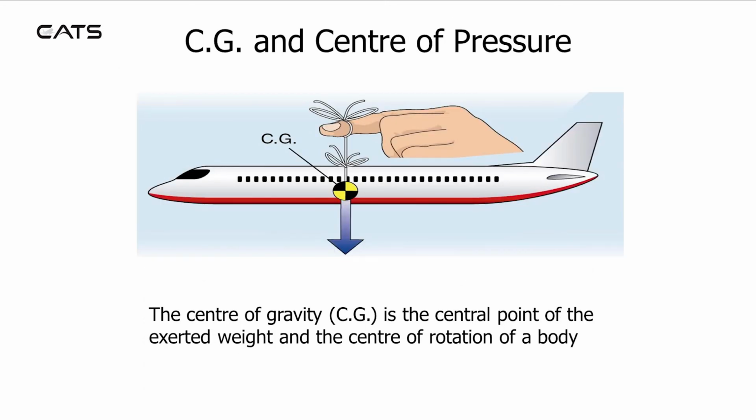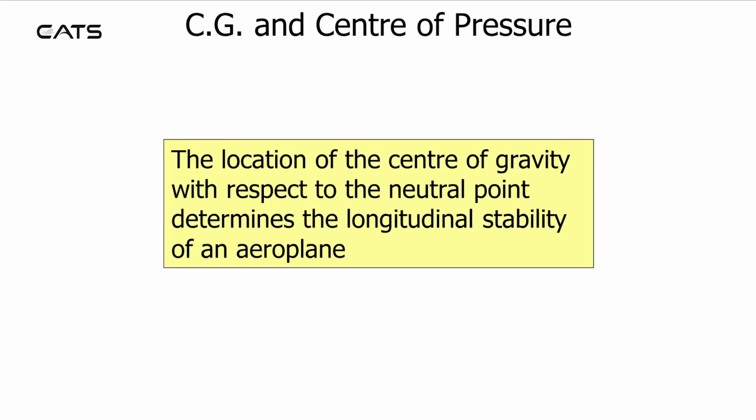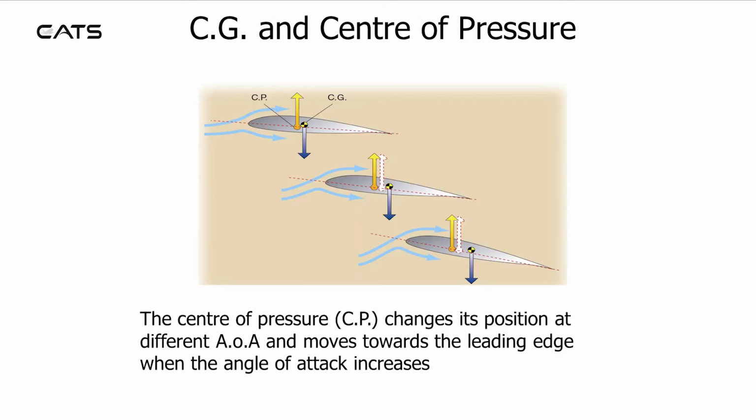CG and centre of pressure. The centre of gravity is the central point of the exerted weight and the centre of rotation of a body. The location of the centre of gravity with respect to the neutral point determines the longitudinal stability of an aeroplane. The centre of pressure changes its position at different angles of attack and moves towards the leading edge when the angle of attack increases.